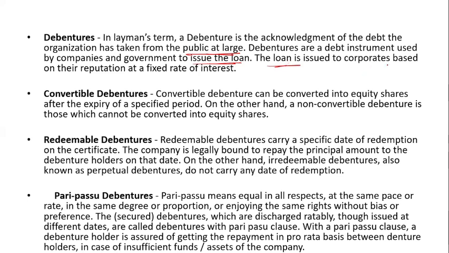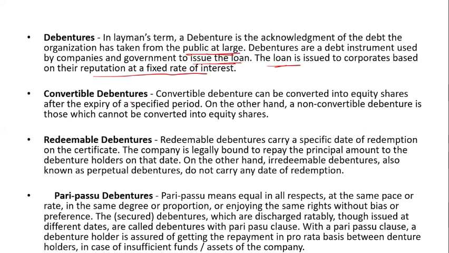It is issued to the corporate based on their reputation at a fixed rate of interest. If a corporate has more reputation in the market, they pay a high rate of interest. If they have a low reputation in the market, their interest rate is low. But whatever interest they are paying, they fix for the period.